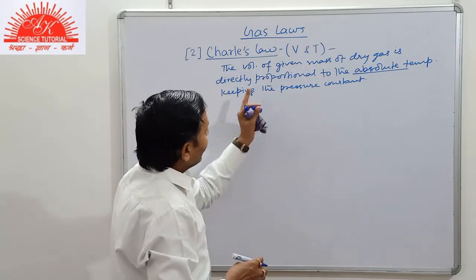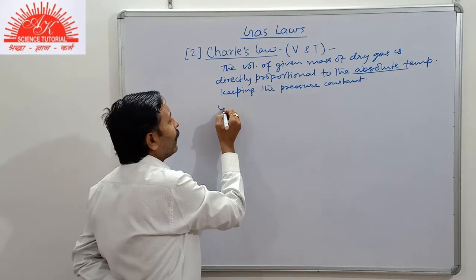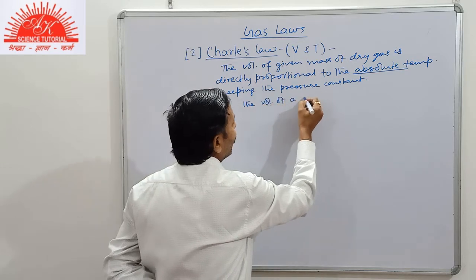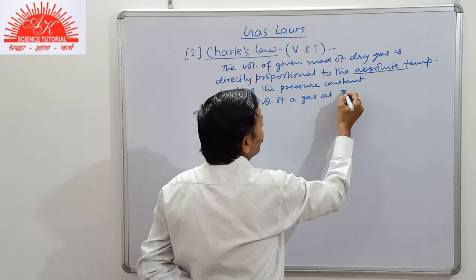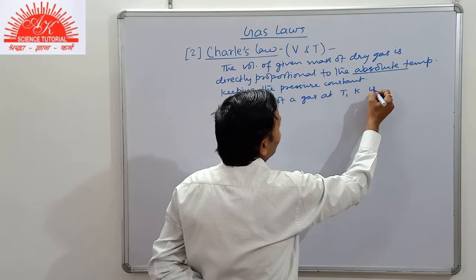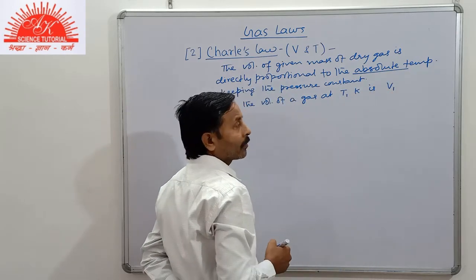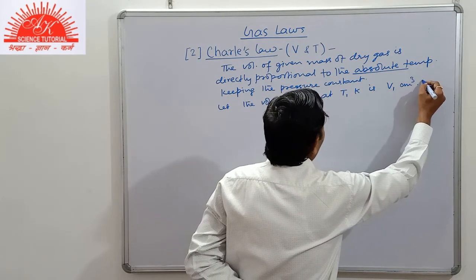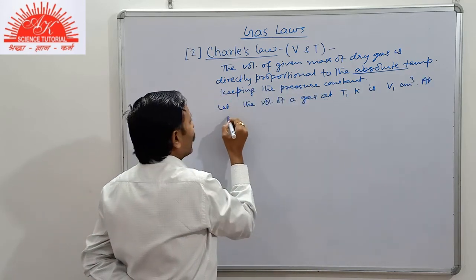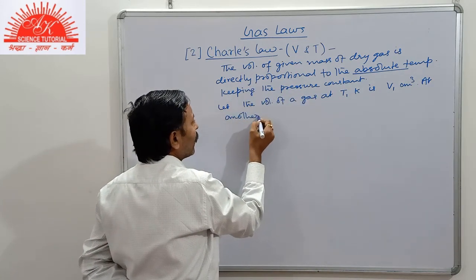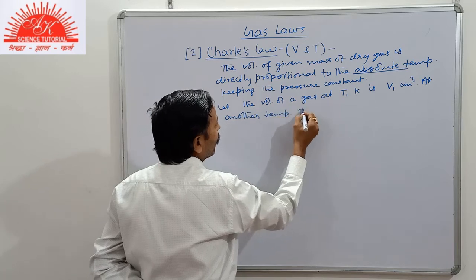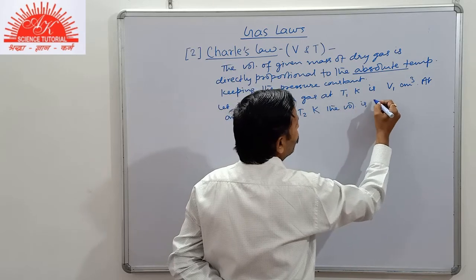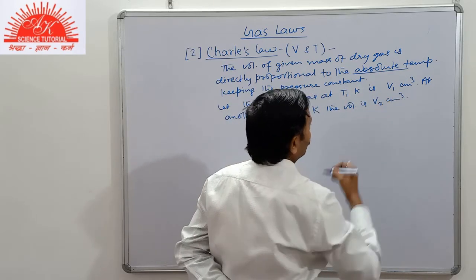Now, according to this definition, let the volume of gas at T1 Kelvin be V1, say V1 cubic centimeter. At another temperature, T2 Kelvin, the volume is V2 cubic centimeter.